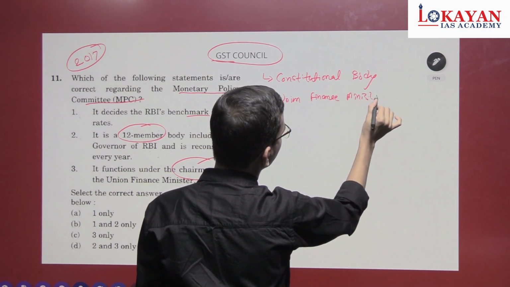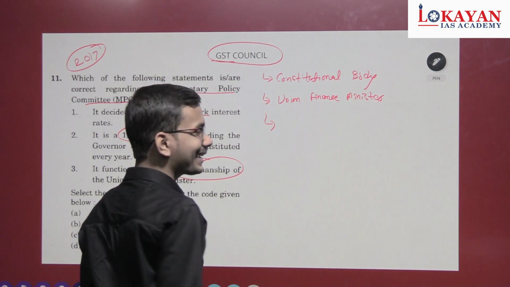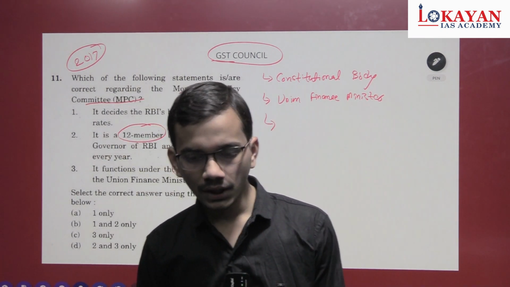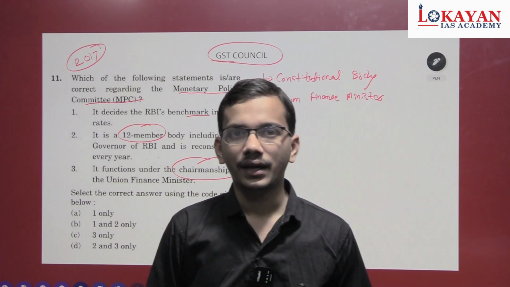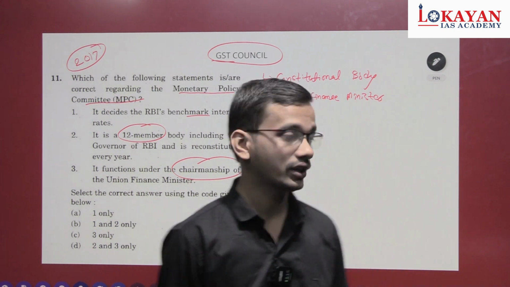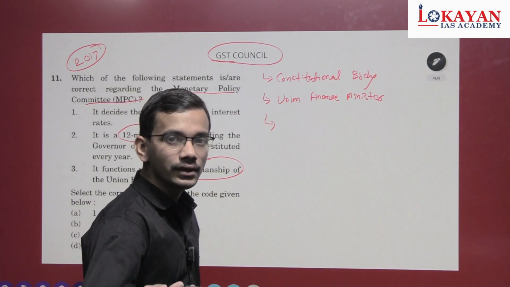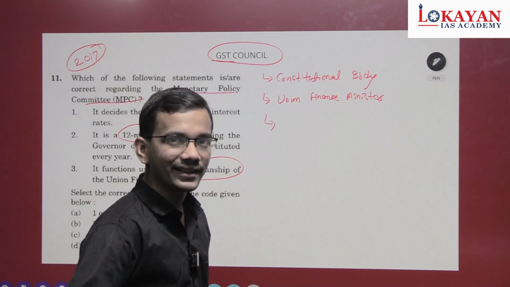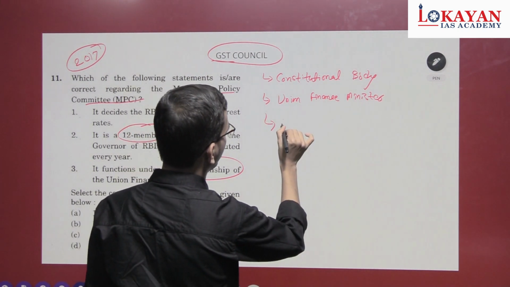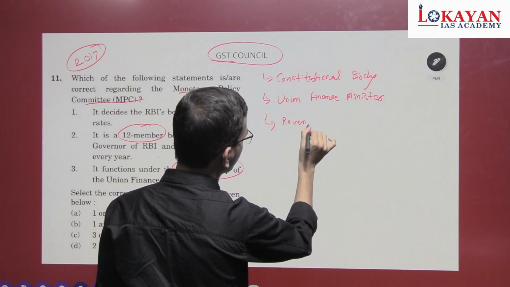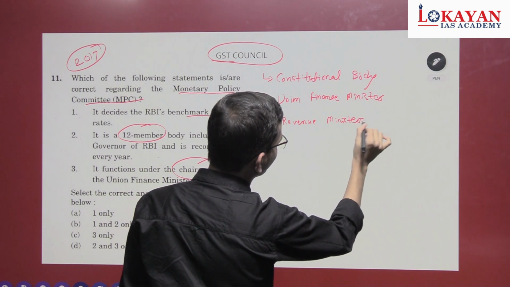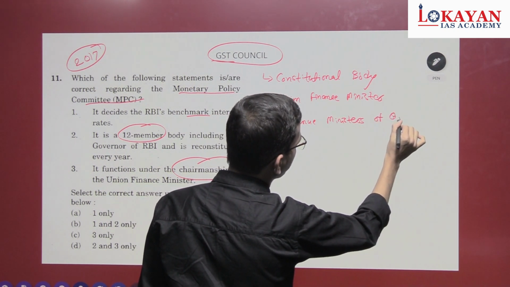Remember this is very crucial, because UPSC can give you a statement-based question saying that GST Council is officially headed by the President of India or Prime Minister, but that's not the case. Now, what are other members? Revenue Ministers of states and Union Territory of Delhi.